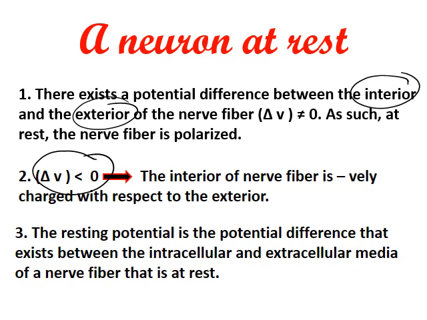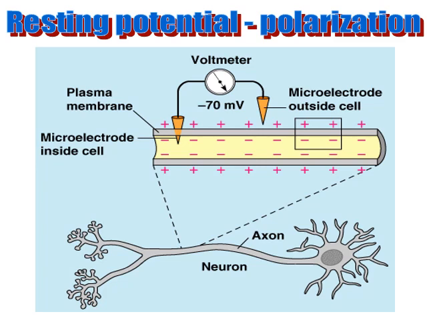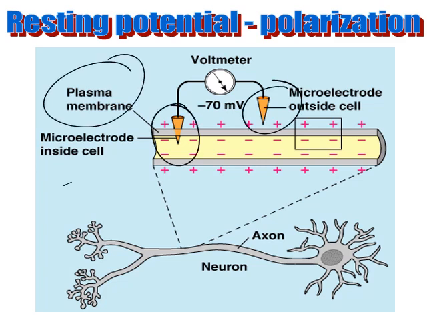So the resting potential is the potential difference that exists between the intracellular inside and the extracellular outside media of a nerve that is at rest. This is the figure: interior, and this is the exterior. This is the plasma membrane, and these are microelectrodes inside the cell. And here the microelectrode is outside the axon.